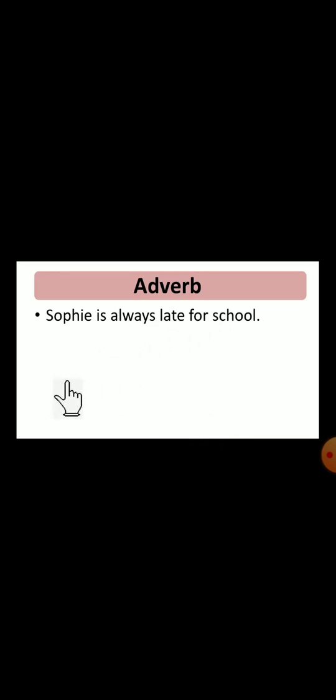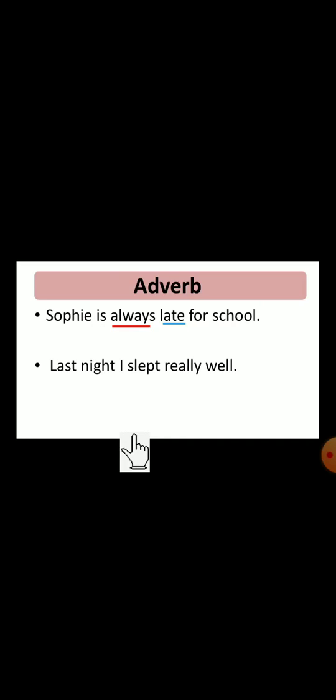Here always is showing the time. Late is also an adverb because it is giving more information about the verb. Last night I slept really well. Here which is the adverb? Yes, very good. Last night is the adverb here.